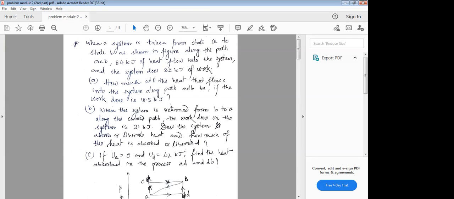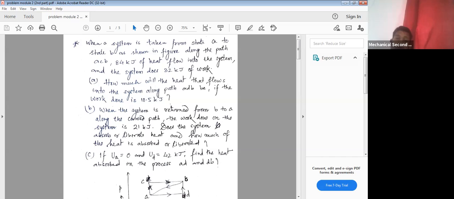So positive. When the statement would have said that the work is done on the system, and the system has consumed the work, then we will have to take it as negative. But here the system is doing the work. It is clearly written, the system does the work of 32 kilojoule.